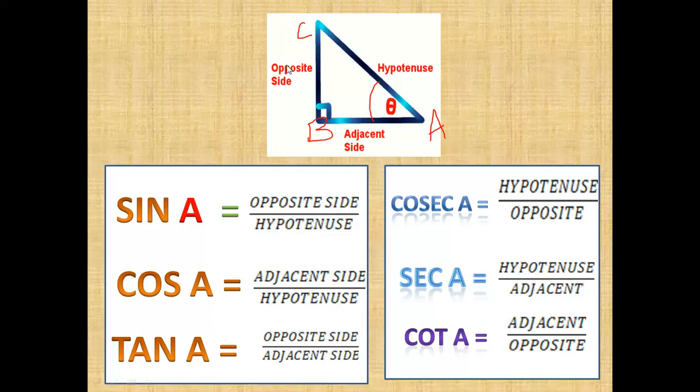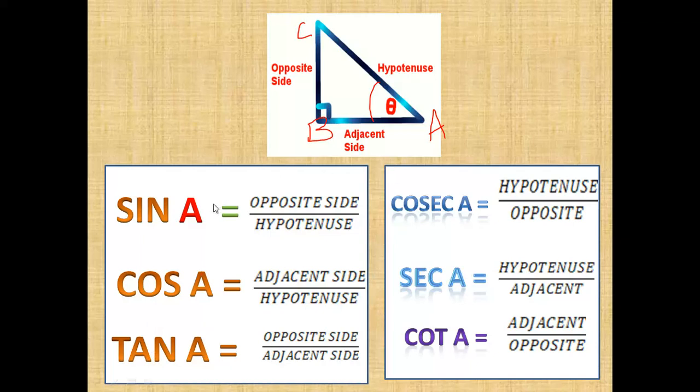Sine means opposite side by hypotenuse, cos means adjacent side by hypotenuse, and tan is opposite side by adjacent side. The reciprocal of sine is cosecant A, the reciprocal of cos is secant A, and the reciprocal of tan is cot A.